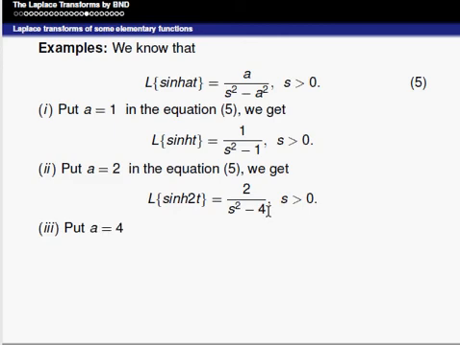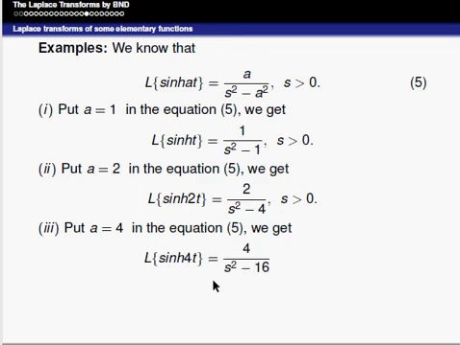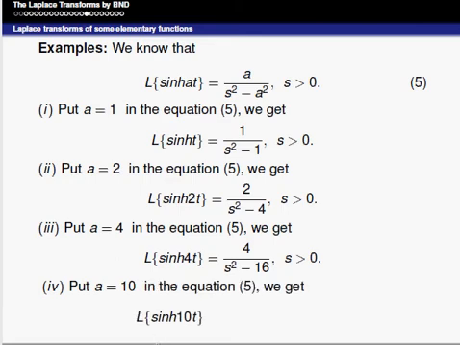Similarly, put a is equal to 4 in equation 5, we get Laplace of sine hyperbolic 4t is equal to 4 divided by s square minus 4 square, that is 16. It is 4 divided by s square minus 16, s is greater than 0. Similarly, a is equal to 10 in equation 5, we obtain Laplace of sine hyperbolic 10t is equal to 10 divided by s square minus 10 square, that is 10 divided by s square minus 100, s is greater than 0.